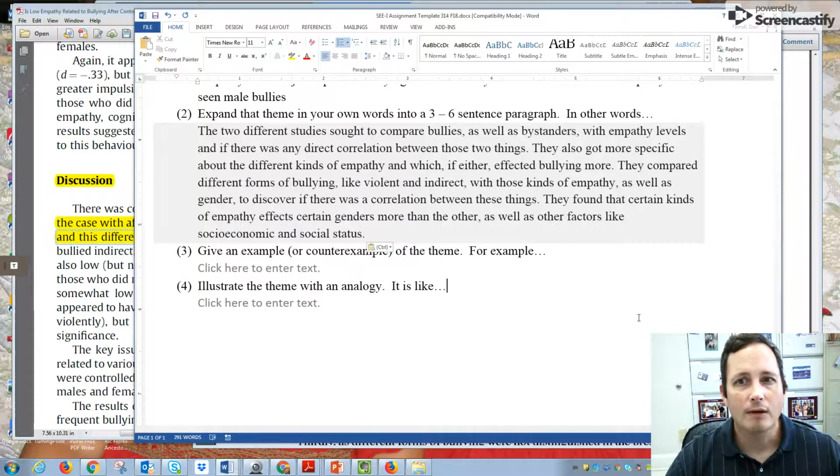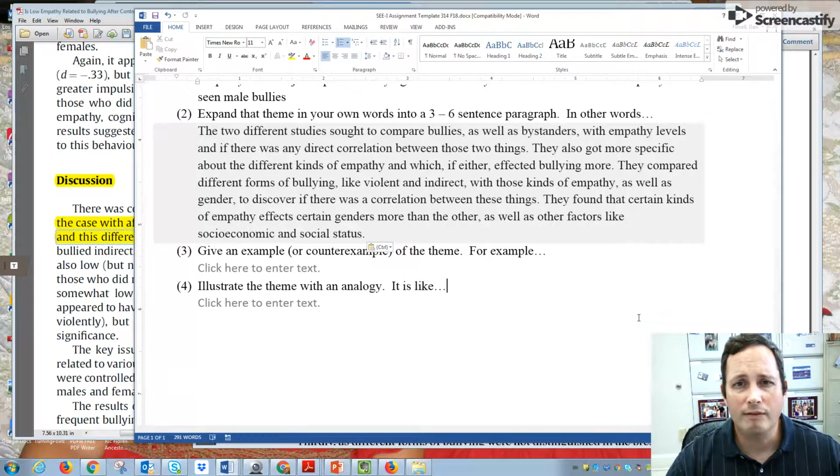They compared different forms of bullying, like violent and indirect, with those kinds of empathy as well as gender, to discover if there was a correlation between these things. They found that certain kinds of empathy affect certain genders more than the other, as well as other factors like socioeconomic and social status. So you can see there we did quite a bit of expansion, still looking at some of the commonalities that each of the articles had.